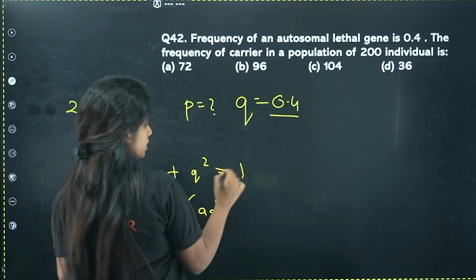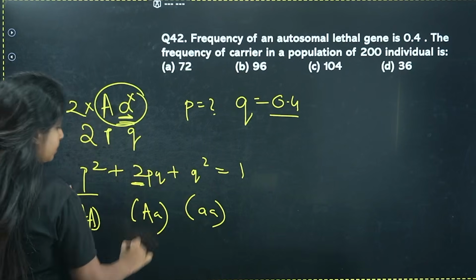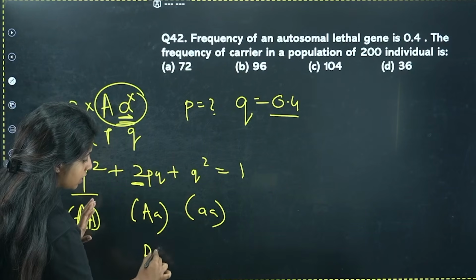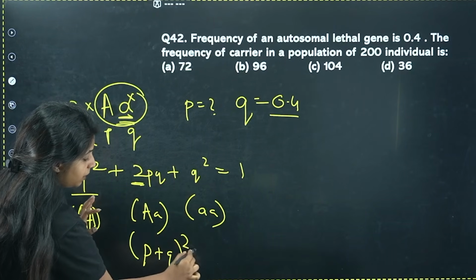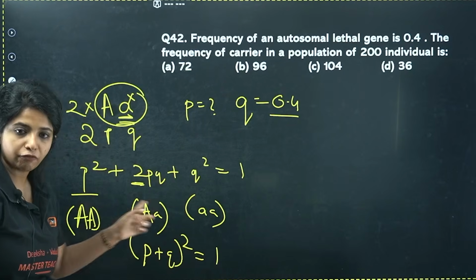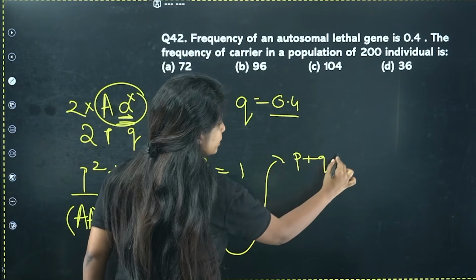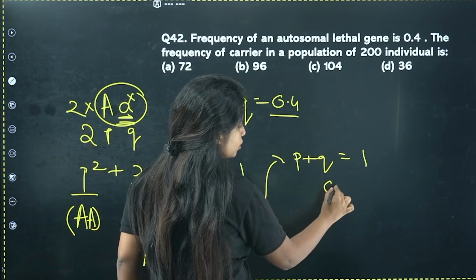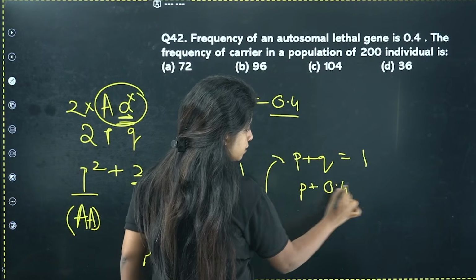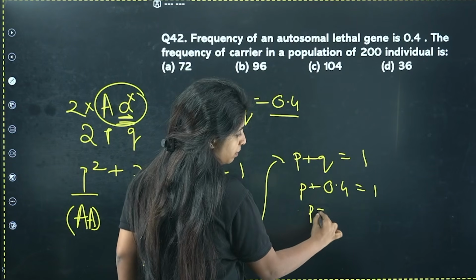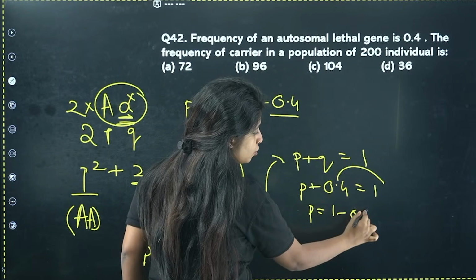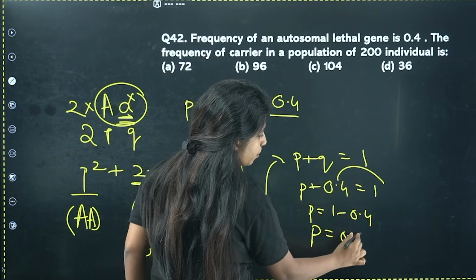So how do you find this? Listen to me very carefully. If I make this a condensed formula, it comes out to be P plus Q whole square is equal to 1. If I put the square root on both sides, it comes out to be P plus Q is equal to 1. If your Q is 0.4 and P plus Q is 1, then P will be 1 minus 0.4, so P is equal to 0.6.